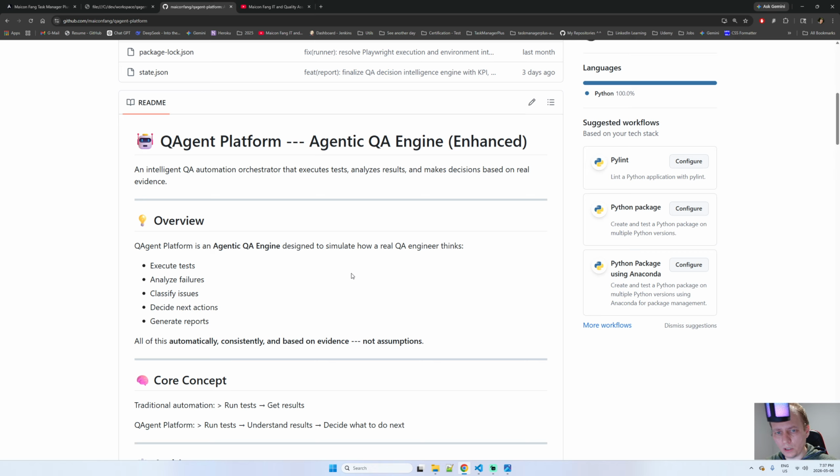Of course, this is a project for automation tests. They are in a different project, but this project just focuses on running, getting a lot of information, and deciding what needs to be done next, whether to stop or continue.